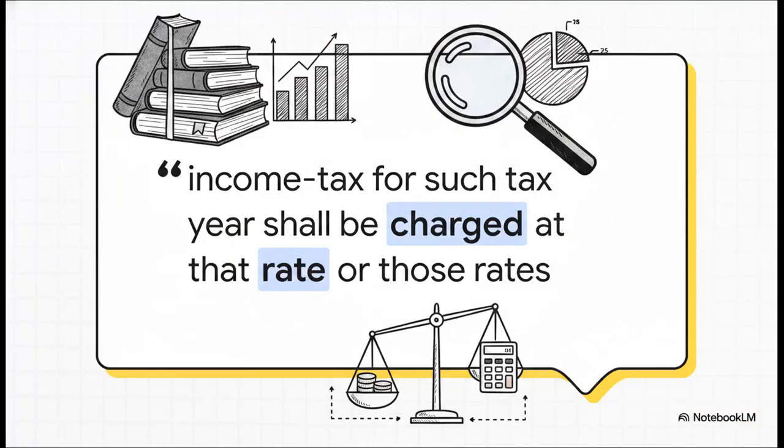So, here is the exact verbatim text of Section 4, subsection 1. It says, where any central act enacts that income tax shall be charged for any tax year at any rate or rates, income tax for such tax year shall be charged at that rate or those rates in accordance with and subject to the provisions of this act. I know, that's a serious mouthful. Let's just let that dense legal phrasing settle for a second before we break it down.